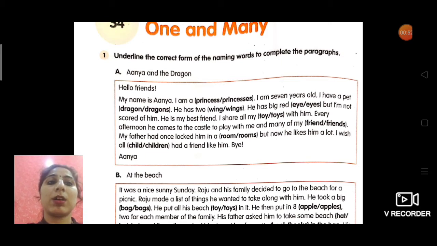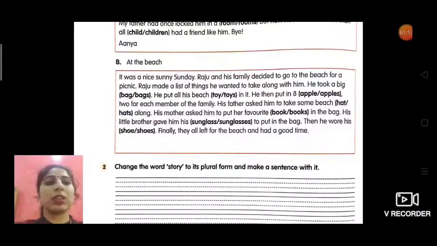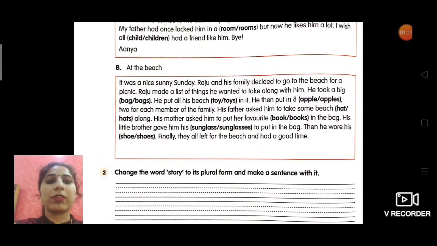So I am a princess. How many princesses are there, one or more than one? Only one is here, so you will tick princess. Further on you will keep on reading and tick the correct option. In the B part also, same, you will read this paragraph and then tick the correct option.